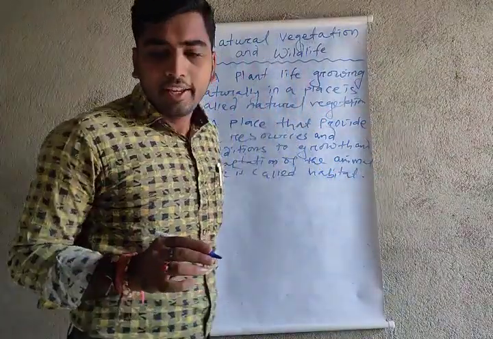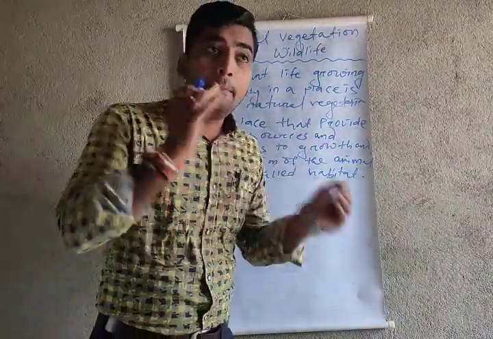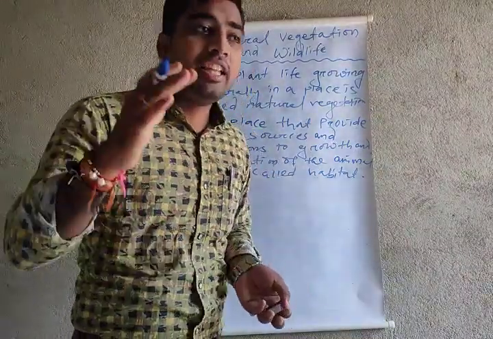So what is habitat? A place that always gives resources, just like for animals. An animal is always eating so many things.